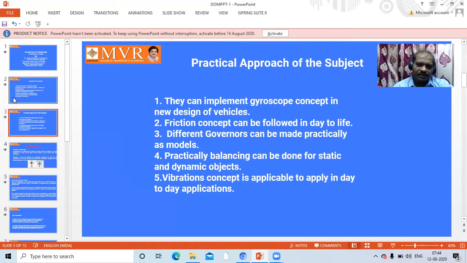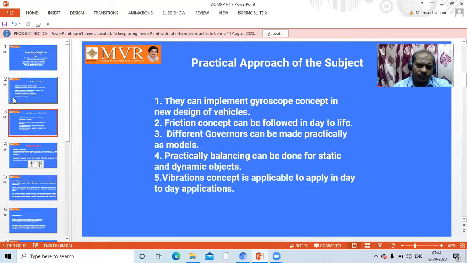Next one is friction concept can be followed in day to day life. What is the meaning here? Friction exists in almost all the applications from morning to evening, whatever we do. Like this, friction concept can be applied for the betterment of the system.